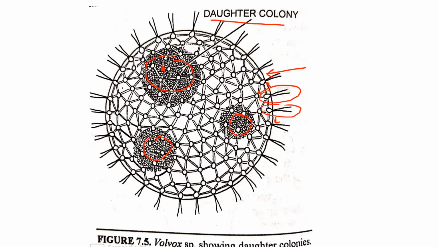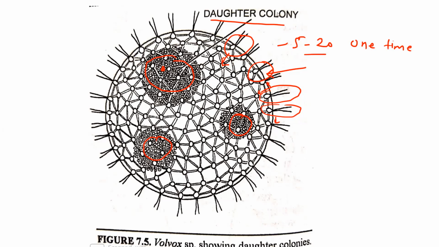What happens here? Some cells, like this cell or this cell, may be 5 to 20 at one time. So these cells lose their flagella and become pushed inside the hollow cavity of the coenobium.